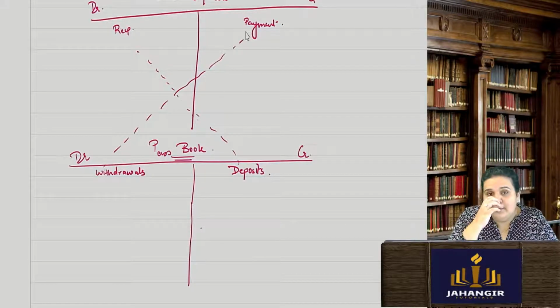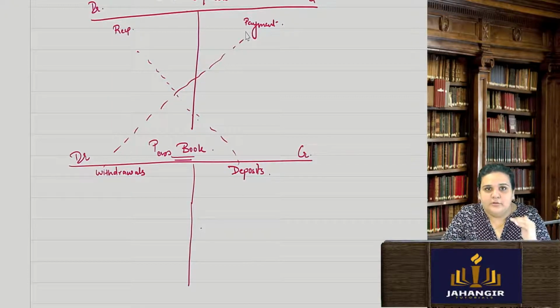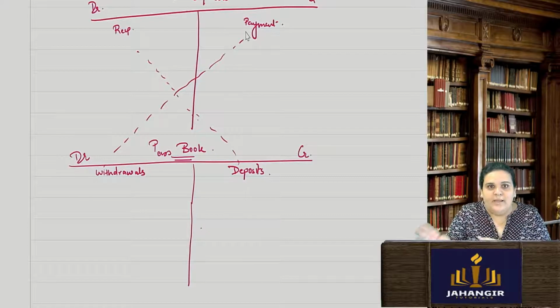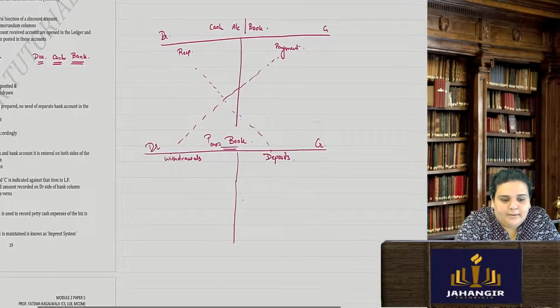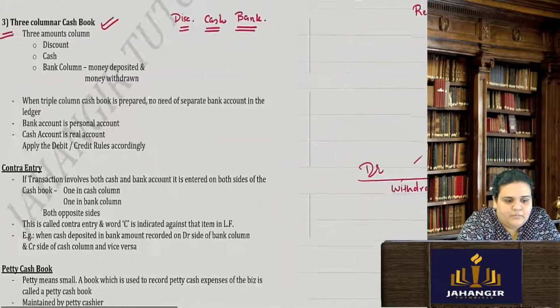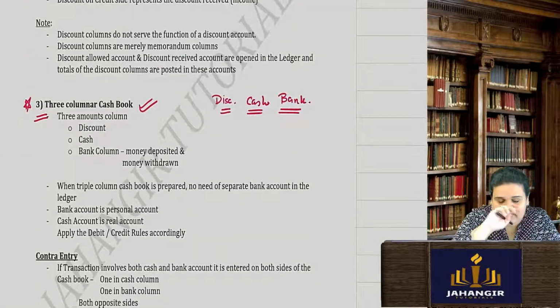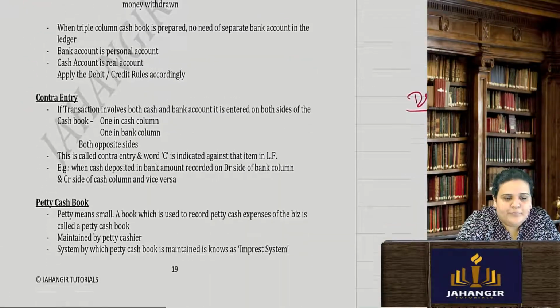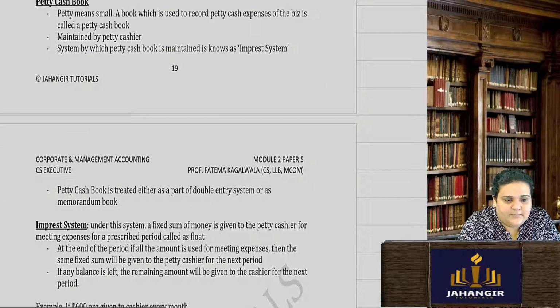So the bank column is recorded when I make the cash book. When I come to making this 3-column cash book, at that time we will discuss this. Contra entry also we will discuss at that time.